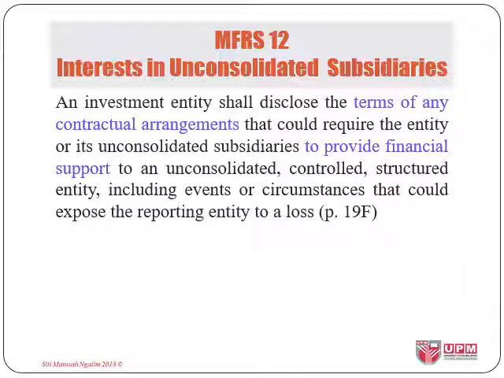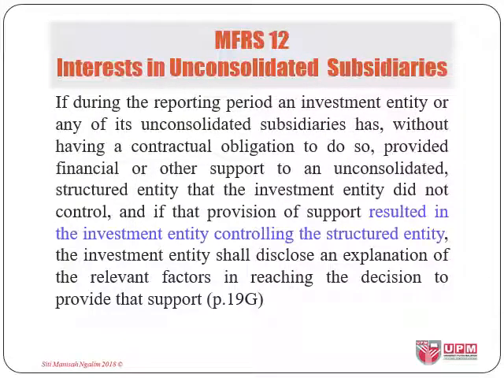And if it has a contractual arrangement to provide financial support, terms within the agreement should be disclosed. This is again to enable users to evaluate risk in relation to the financial decision made for the unconsolidated subsidiaries. The same is required for decision made to provide financial support to other entities that it or its subsidiaries have no control over and might result in them controlling those other entities.